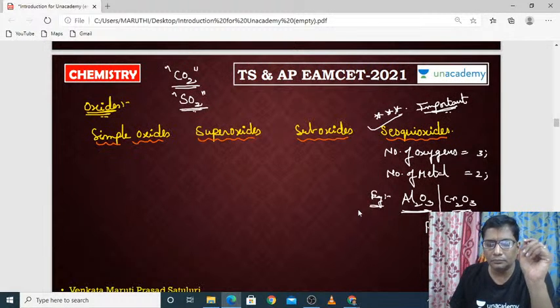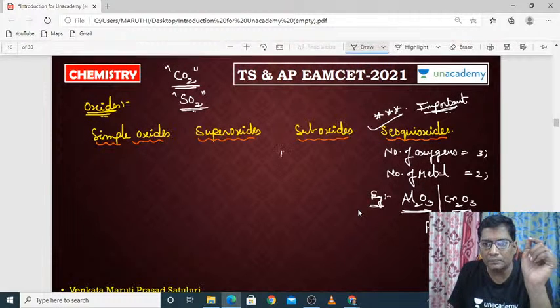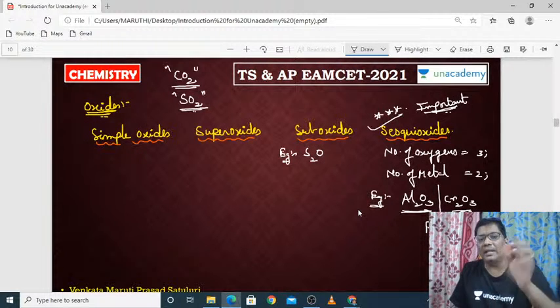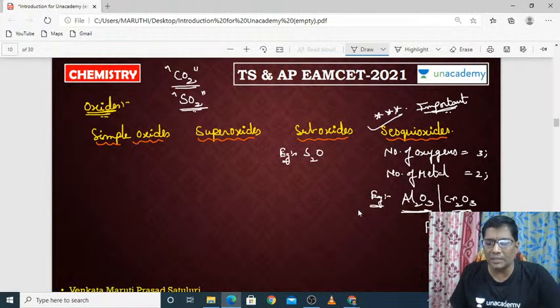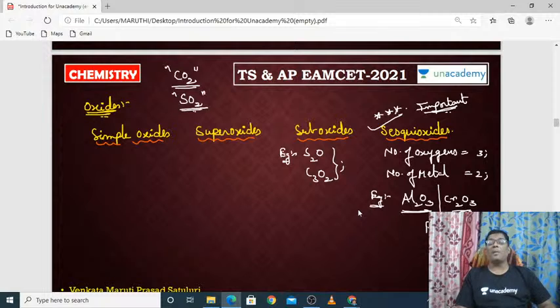But the sulfur suboxide is S2O. That means the number of oxygens will be less than the sufficient. In the same way, the carbon suboxide is C3O2. These are all the best examples for suboxides. Okay. And coming to the superoxides.